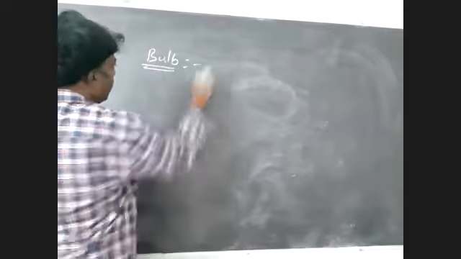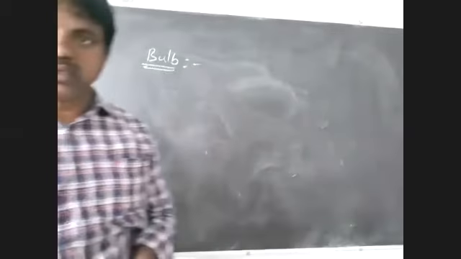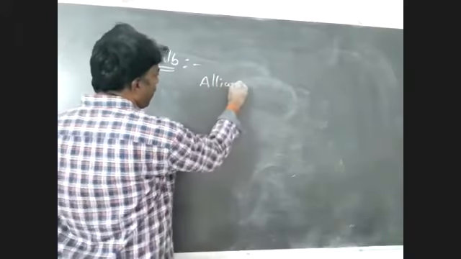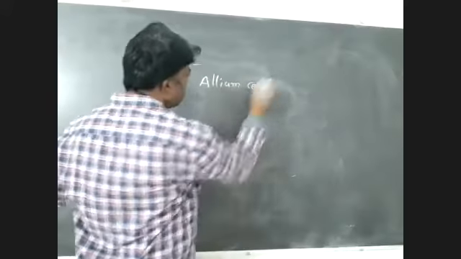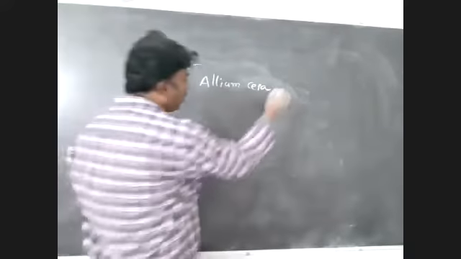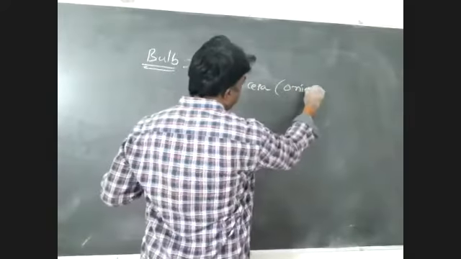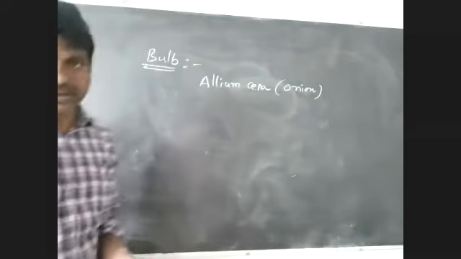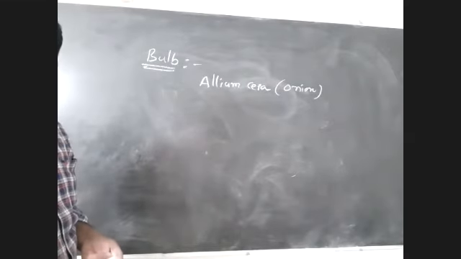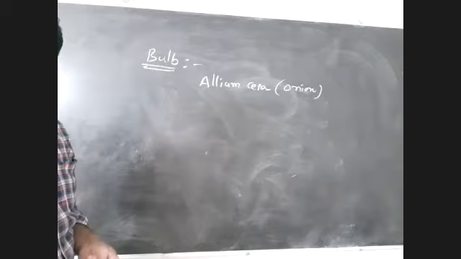Bulb. Next one. Example for this: Allium cepa, commonly called onion.